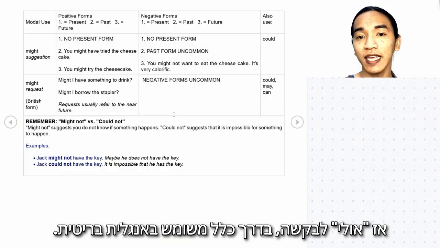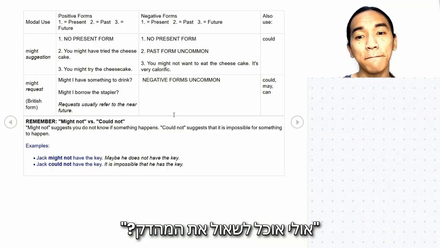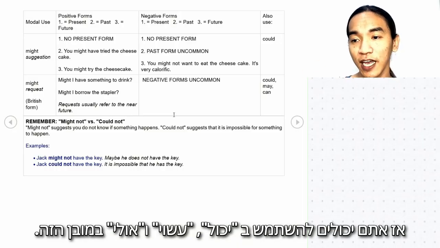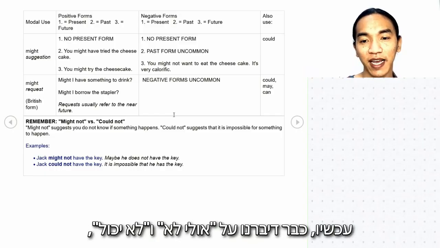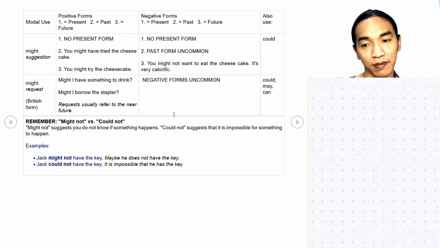So might for request, normally for British English. So we say, might I have something to drink? Might I borrow the stapler? So requests are actually future. So you could use could, can, and may in this sense. All right. Now, we already talked about might not and could not for possibility.